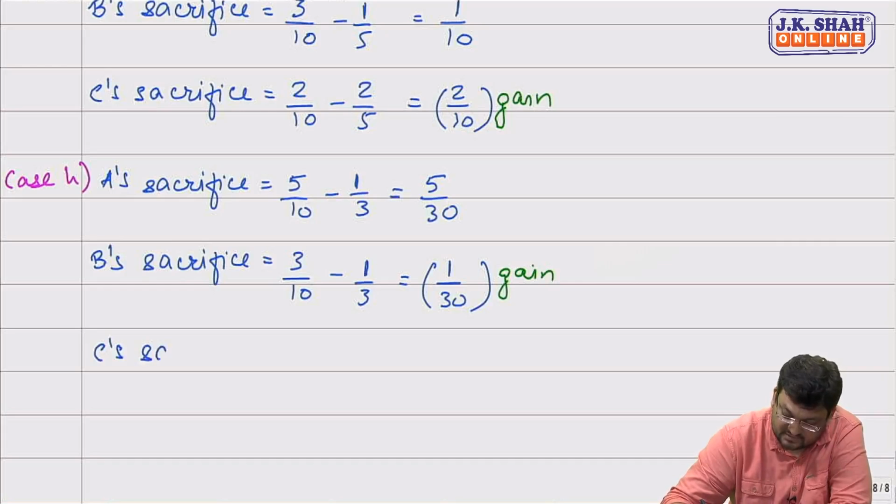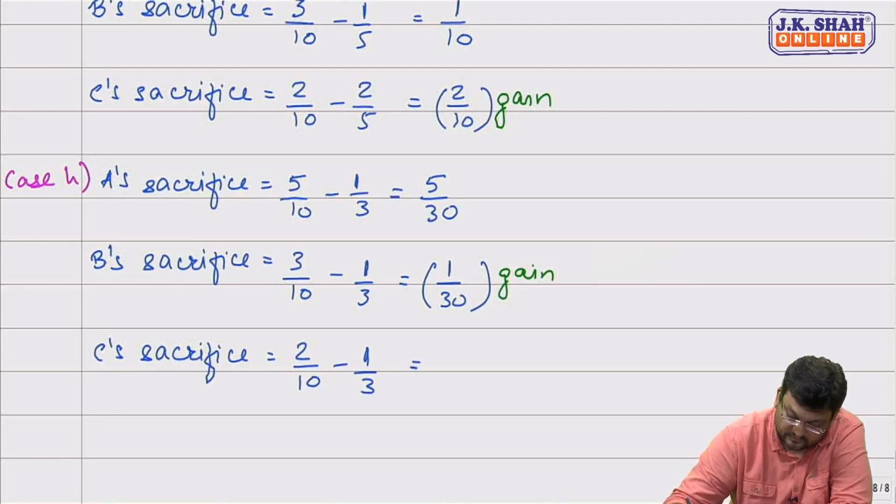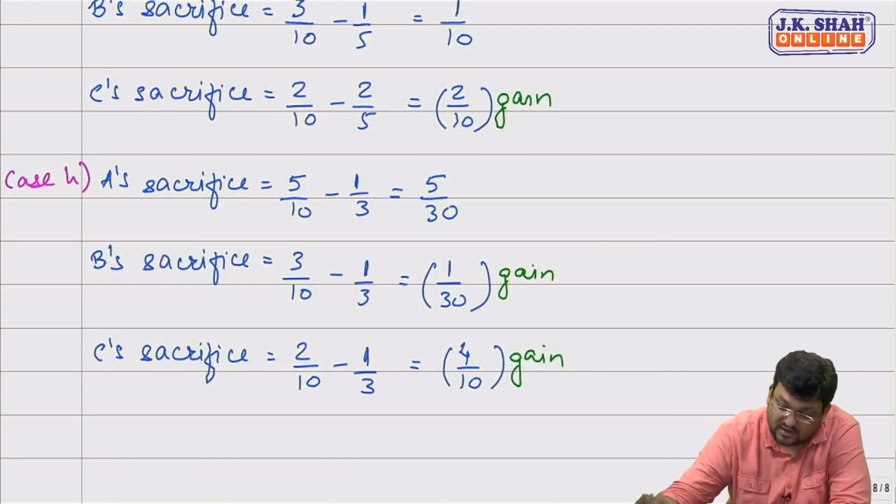C's sacrifice. 2 by 10 minus 1/3. So C also gained 4 by 30 part. A is sacrificing, B and C both are gaining.